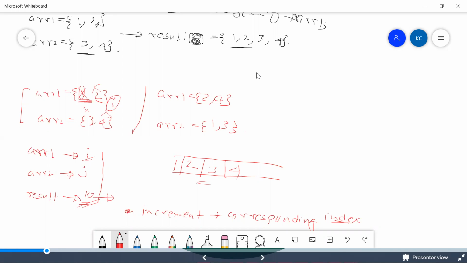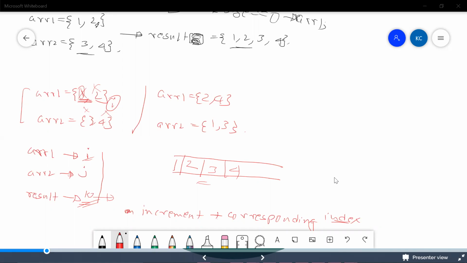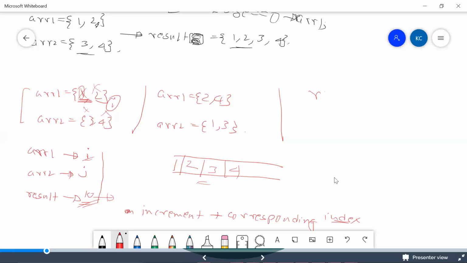Now, maybe I'll try to run the same thing with our second example. Maybe I'll say a result array is coming something like this. So what am I trying to do? I'm comparing 2 and 1. I came to know that the element in ARR2, 1, is less. So which means I need to put 1 over here. So here, instead of incrementing I, I need to increment J, because J corresponds to ARR2, right?